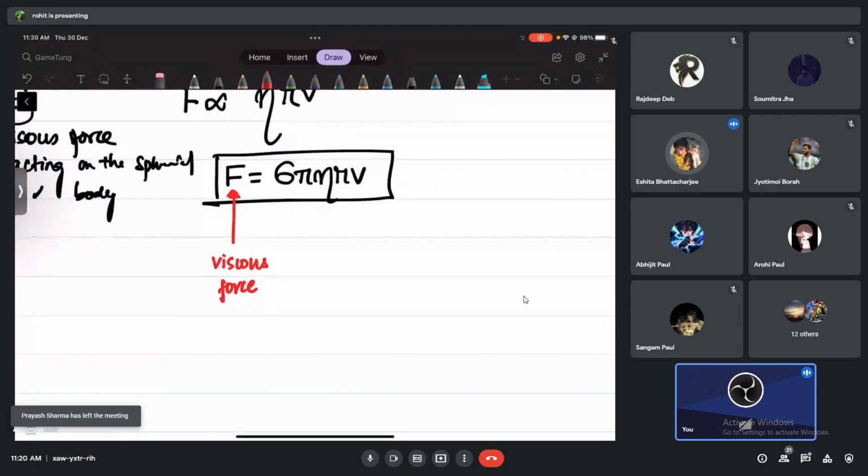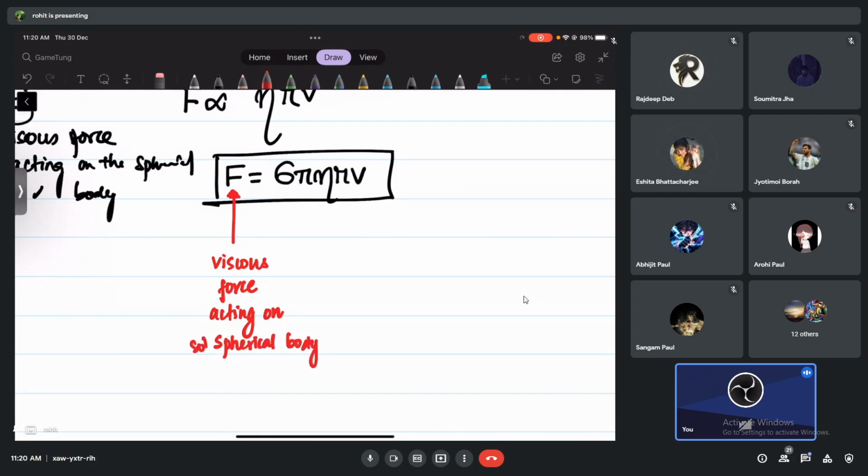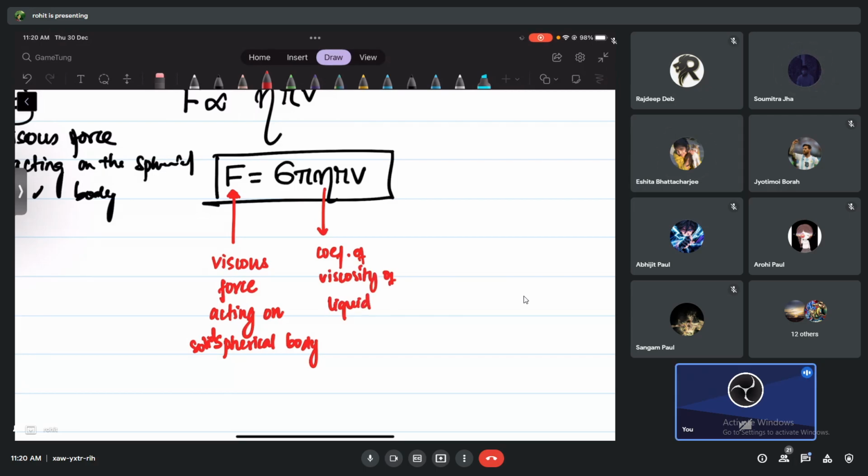Viscous force acting on what? On a spherical body, yes, a solid spherical body. It depends on what? The coefficient of viscosity of what? Of the liquid in which this spherical body wants to move.